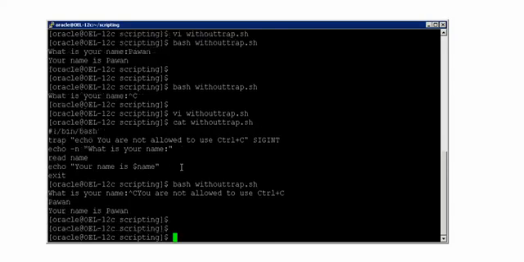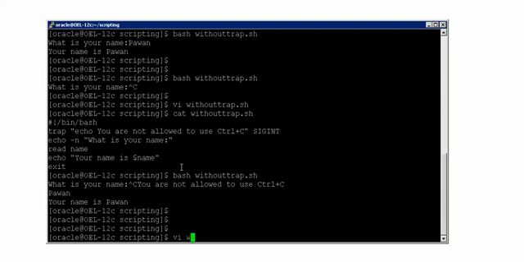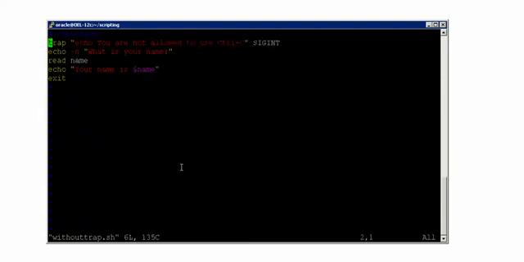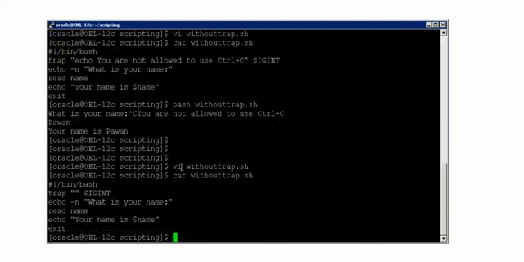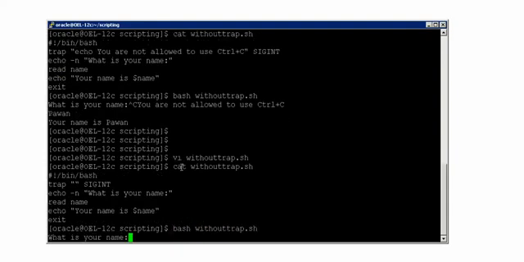Or you can do it differently also, like this. In case you wanted nothing to be displayed on the screen whenever somebody uses Control C, that means they cannot actually use Control C at all. Instead of typing anything, just leave it with double quotes like this. If somebody does it like that, see what happens. Bash. Now if I say Control C, nothing happens. Control C, nothing happens.